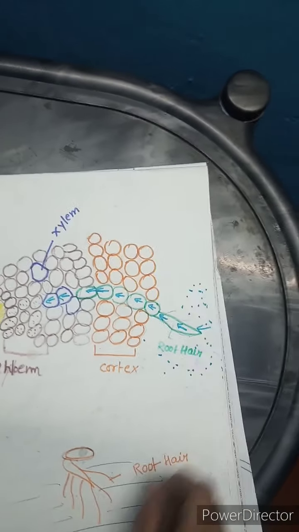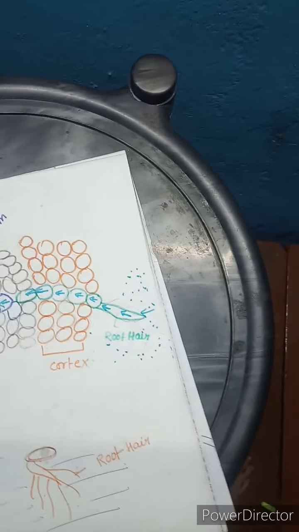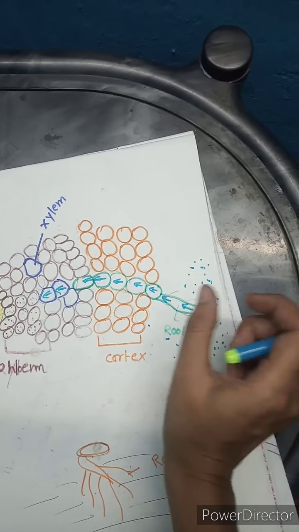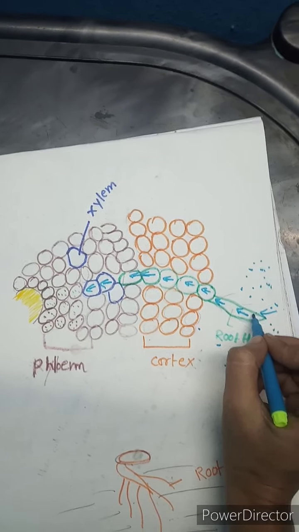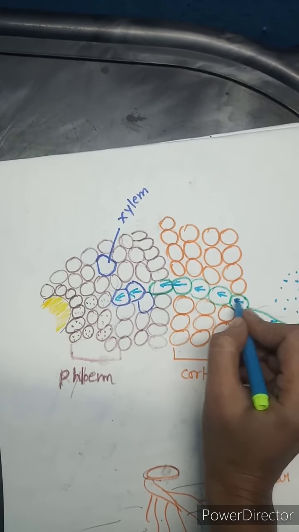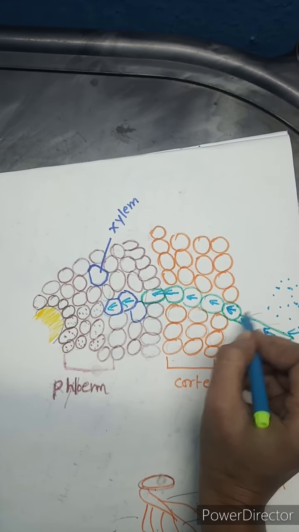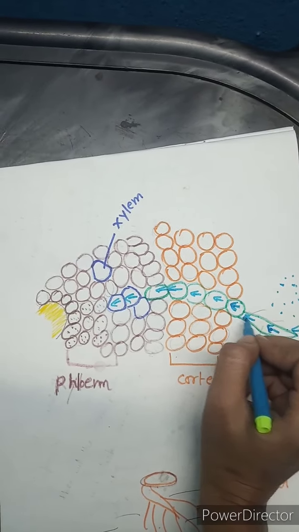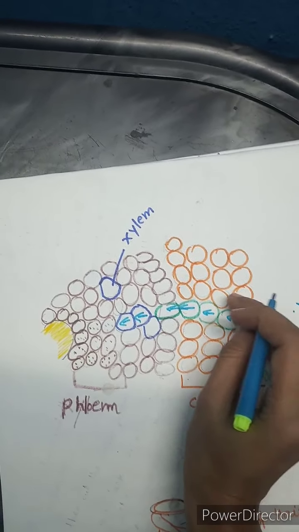Now movement of water takes place from higher concentration to lower concentration. The higher concentration of water is in the soil outside and the lower concentration is in the cell of the root. So it goes from higher concentration to lower concentration. In this way absorption is taking place. Now this one is higher concentration and the previous one becomes low. Again this one is low and this one became high, so from higher to lower. In this way it is traveling.